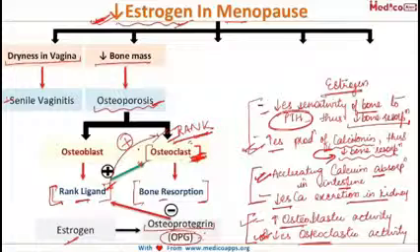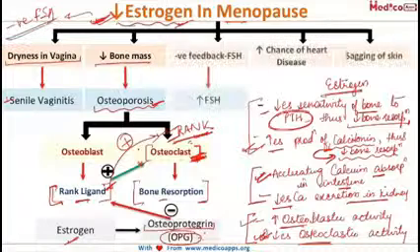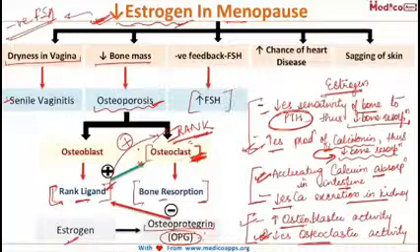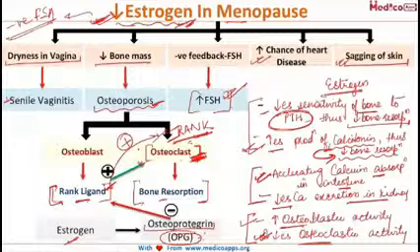Now this estrogen has a negative feedback action on the FSH. So no estrogen, so no negative feedback on the FSH, and thereby the levels of FSH will increase. Again, this is one diagnostic feature in cases of menopause. Then decreased estrogen also increases the chance of heart disease. Now this estrogen is also responsible for the elasticity of the skin. So in cases of menopause, when the estrogen level decreases, there will be thinning and loss of elasticity of the skin, thereby leading to sagging of the skin. So this was the basic pathophysiology.